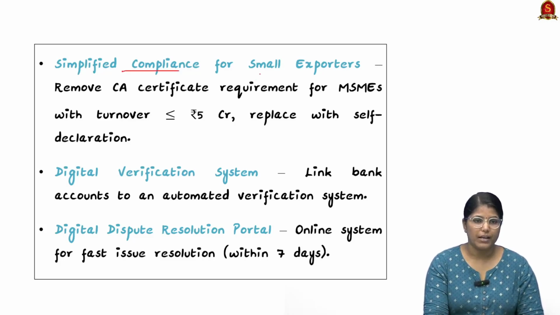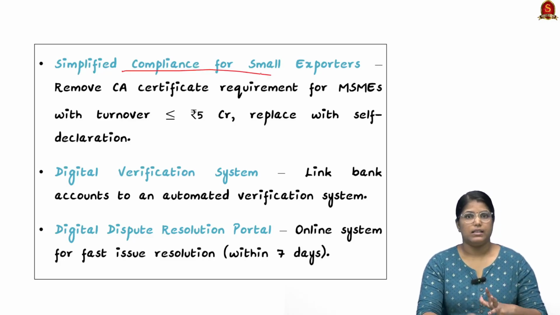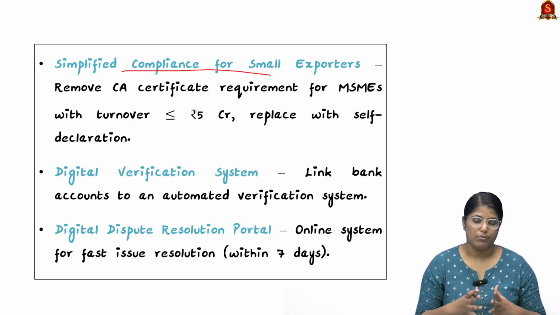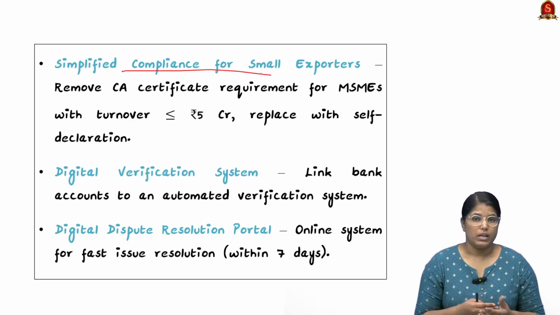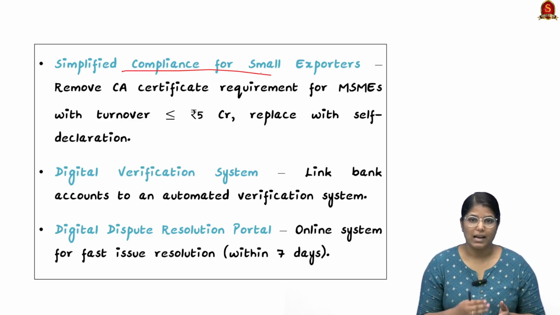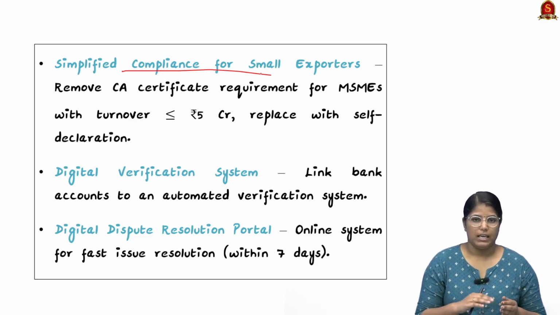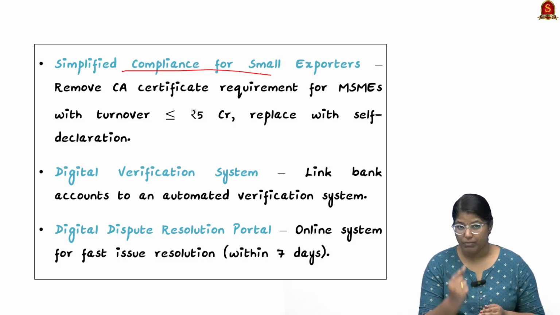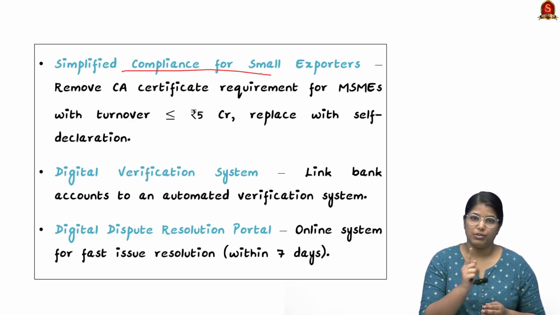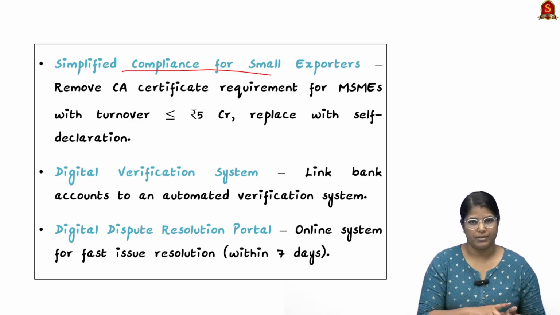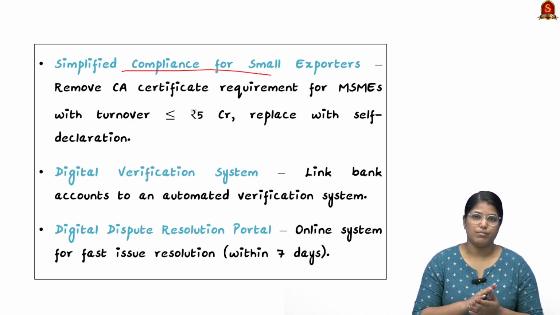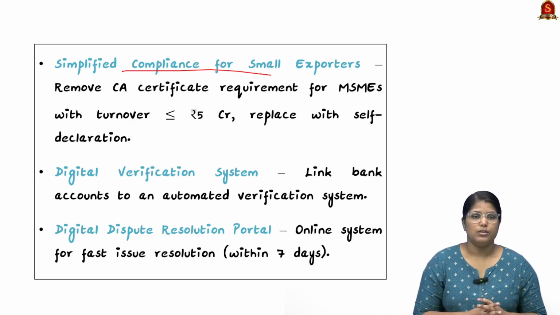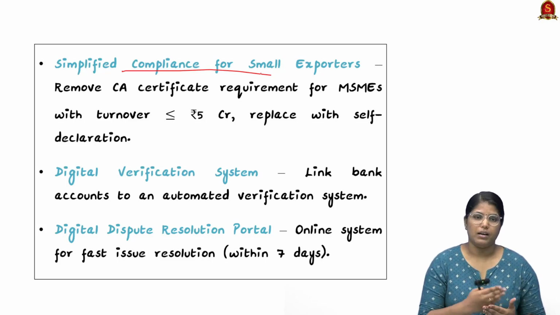Secondly, simplified compliance for small exporters. See, there are a lot of businesses, very small exporters, who are also taking part in exports. So in order to encourage them, we have to regularize or relax the terms. Currently, if you're shipping even one product, you have to comply with the big competitors. So the compliance process is similar to the big competitors. So instead of that, we can bring in a small relaxation.